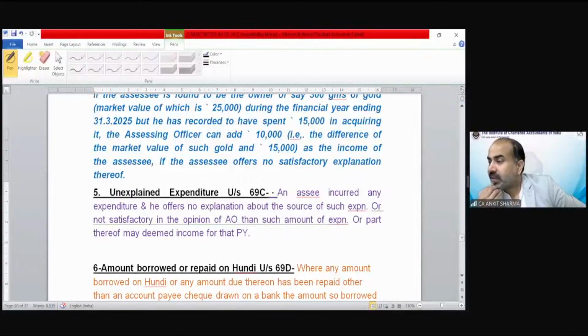Shivani Pal is saying, sir, we can say black money is that money on which we do not pay tax. Bang on. Correct, Shivani. Absolutely right. Black money is only that money on which you are not paying tax. That's it. So if you earn any income through any mode and you are going to pay tax, that would not be treated as black money, that would be my white money.